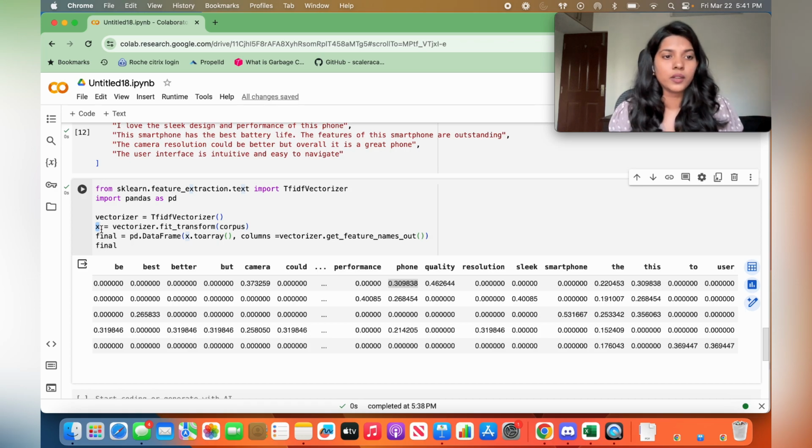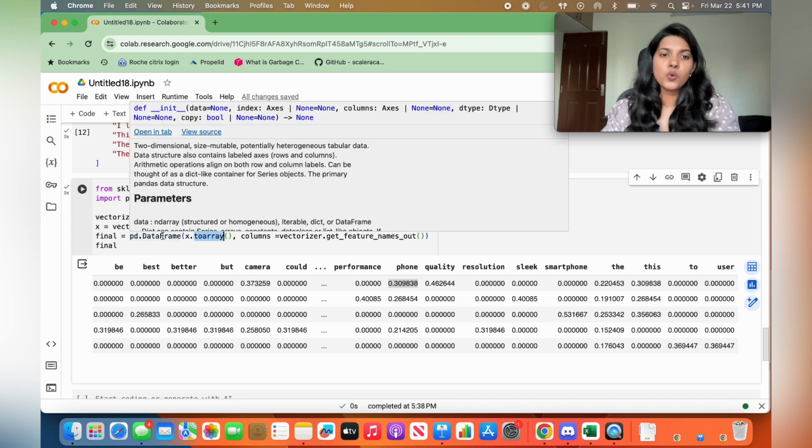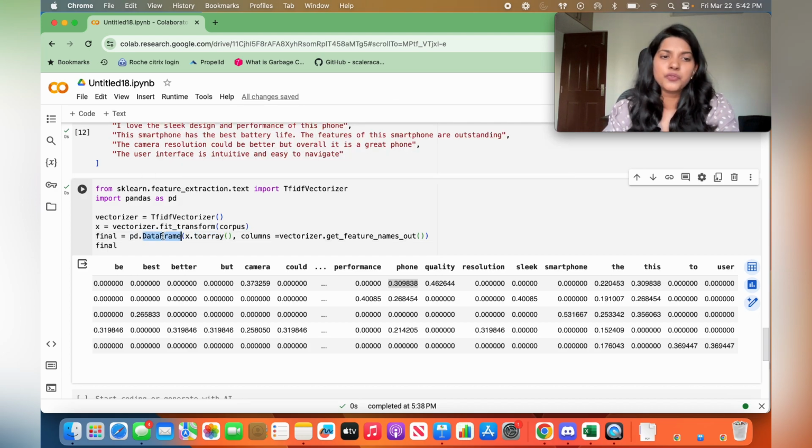So this is what TF-IDF does. Finally, I have added one extra line. This line converts my vectorized output to a numpy array and transforms it into a pandas data frame. I'm doing this just for visualization purposes, just to show you the actual output.